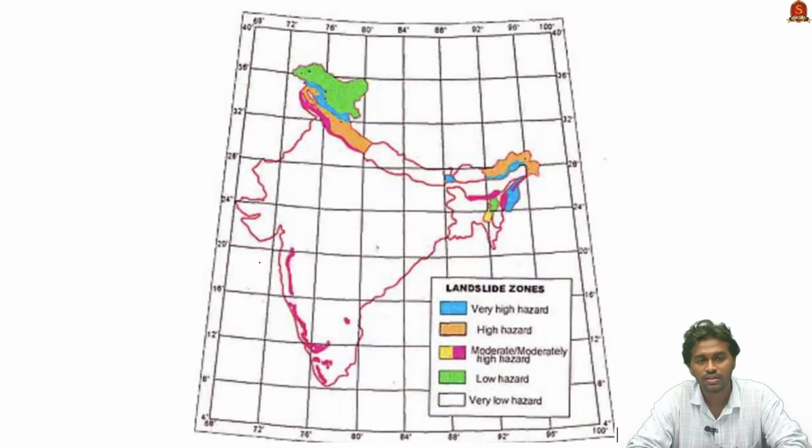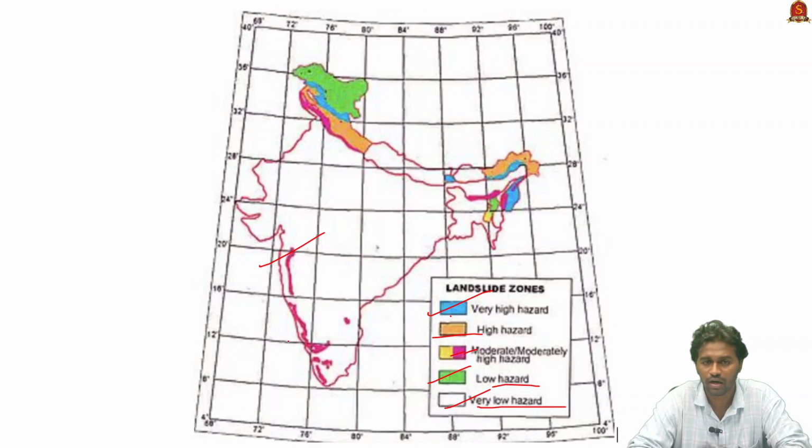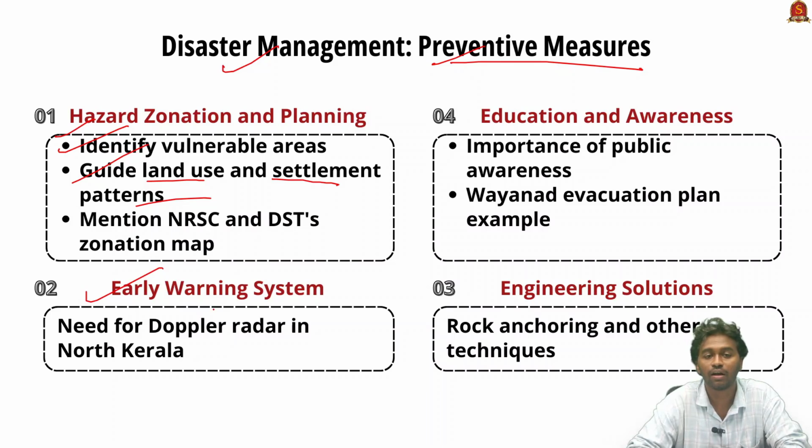We will see this map. This map is prepared by the Department of Science and Technology and the National Remote Sensing Centre, and you can see it divides India into 5 landslide zones. The blue indicates a very high hazard zone, the yellow indicates a high hazard zone, light yellow and pink indicate moderate and moderately high hazard zones, the green indicates low hazard and the white indicates a very low hazard zone. Coming to Kerala, North Malabar falls under the category of moderately high hazard zone.